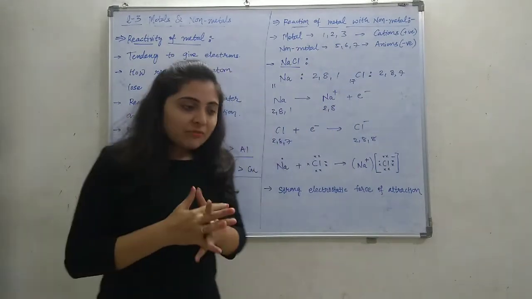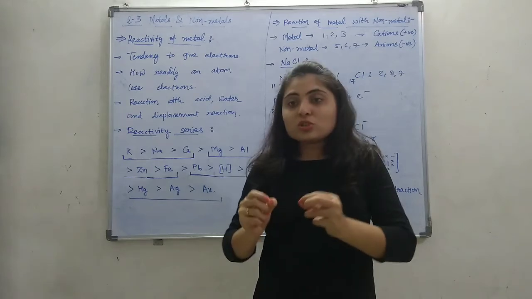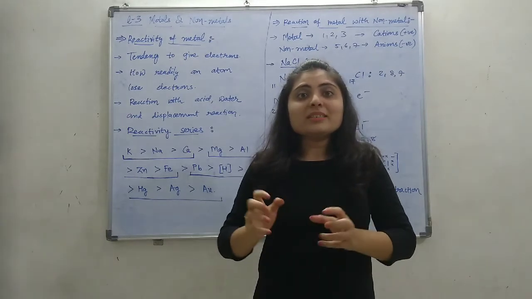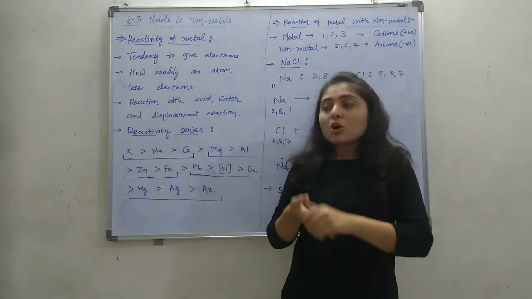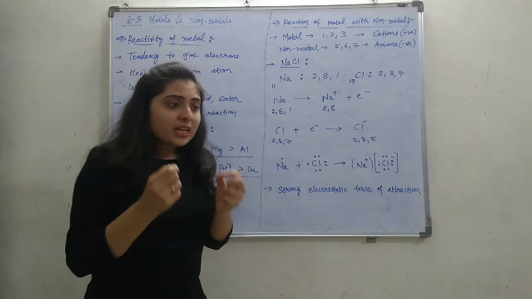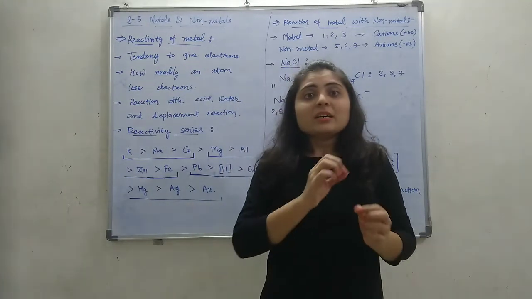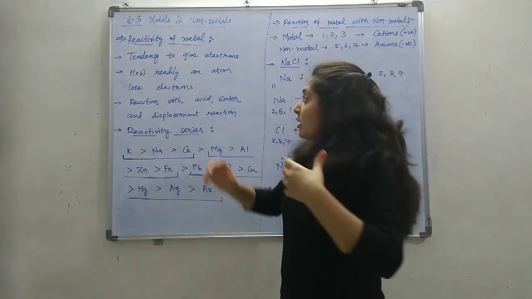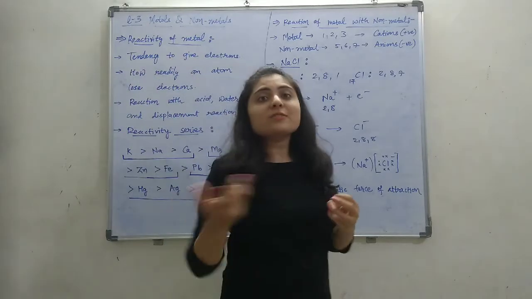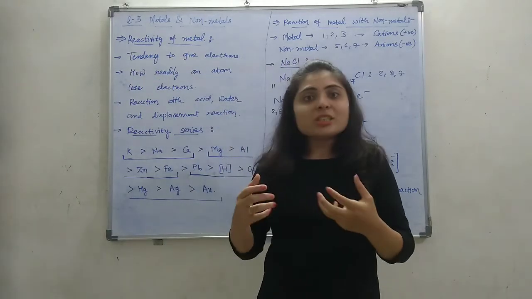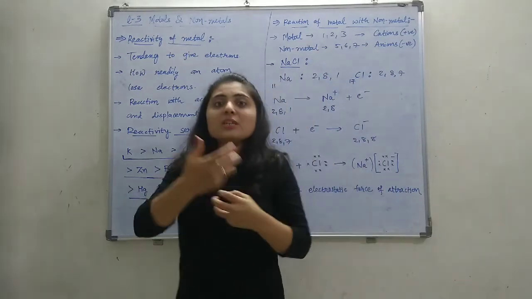We have seen in the definition of metals that metals are the elements whose atoms have the tendency to give electrons. So metals have the tendency to give electrons. Atoms of every metal element have the tendency to lose electrons, but the tendency to give electrons is different in different elements. It depends on the number of electrons in the outermost orbit, and how the atom will give electrons.